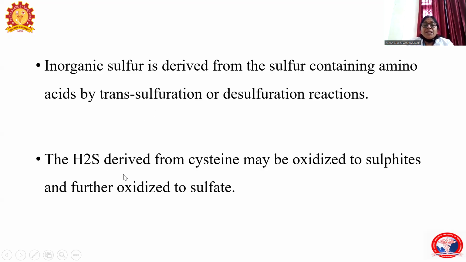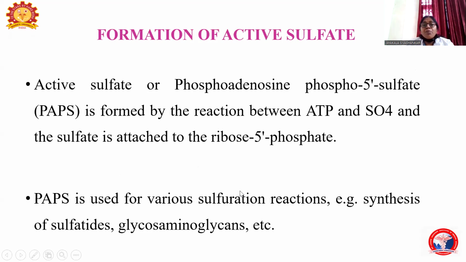The H2S derived from cysteine may be oxidized first to sulfides and then to sulfate. So the H2S formed from cysteine will be finally oxidized to form sulfate. This sulfate is very important in the formation of active sulfate. This active sulfate, the other name is phosphoadenosine phosphosulfate, that is PAPS. Like active methionine, the SAM, here the active sulfate is PAPS.